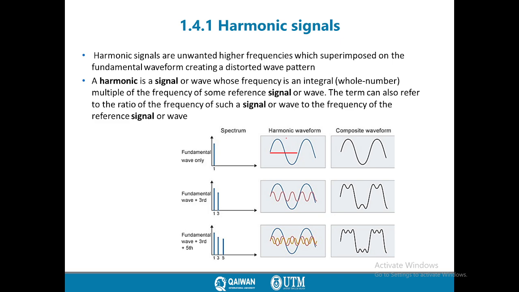We have lambda and f: frequency equals c over lambda, so there is an inverse proportion between f and lambda. When the frequency increases, the lambda is reduced. And for any signal with a specific frequency, if another signal is near it, we face something called interference.